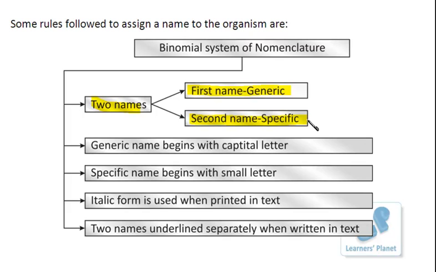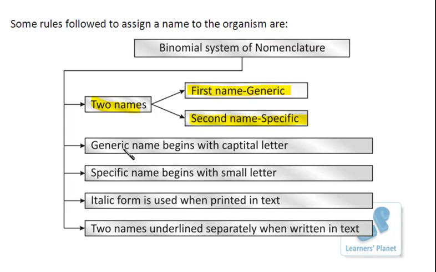This type of combination is going to be unique for a particular organism, and thus it will help us to recognize the type of the organism. And definitely another advantage is that if we know the generic and the specific name, then you can easily understand the characteristic features of that group also, because of course the particular genus has specific characteristic features, so that must be true for this organism also, right?